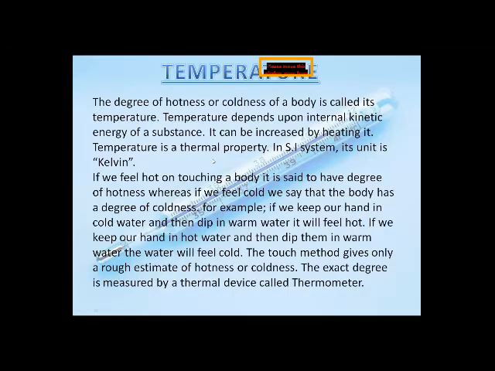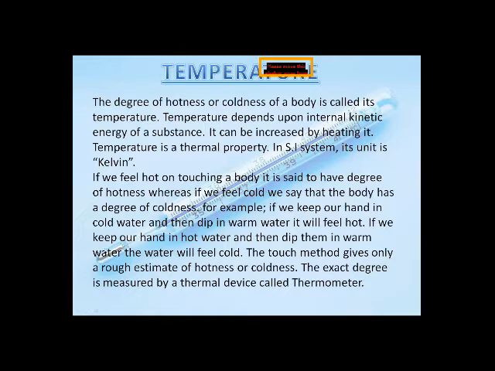Now, if we feel hot on touching a body, it is said to have a degree of hotness, whereas if we feel cold, we say that the body has a degree of coldness. For example, if we keep our hand in cold water and then dip it in warm water, it will feel hot.